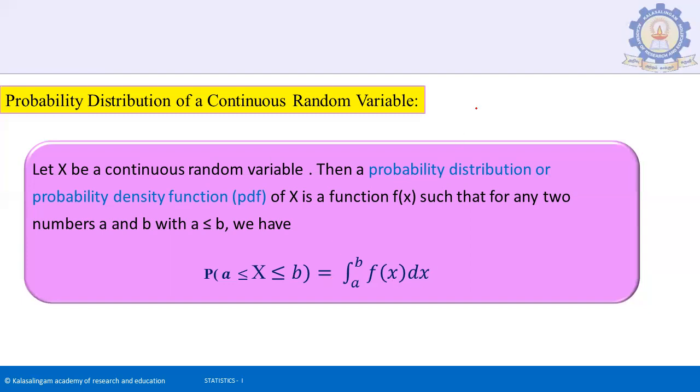The function f of x is defined in the interval a less than or equal to x less than or equal to b.